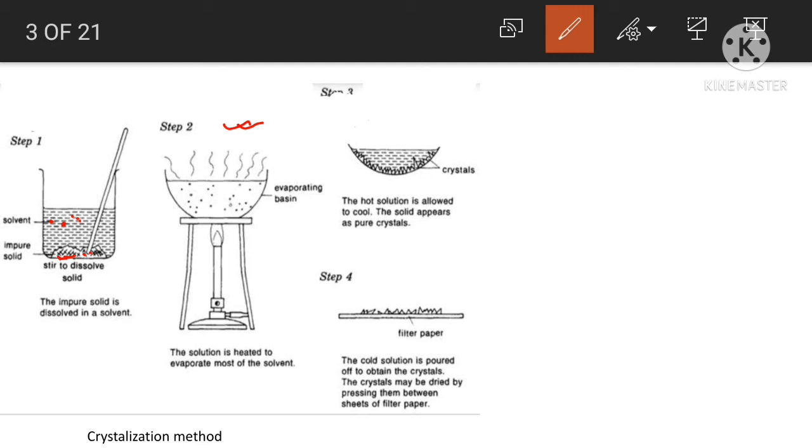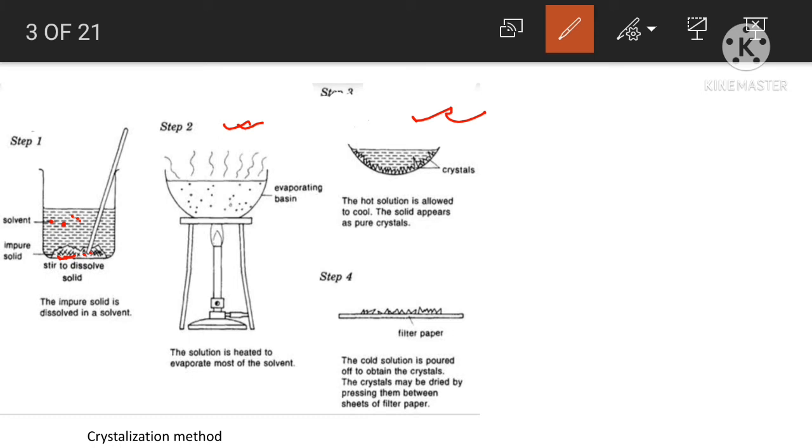So make a concentrated solution by heating. After getting the concentrated solution, if you cool it as in step 3, then crystals of the pure organic compound will form. Then you need to separate them from the solution by filtration.